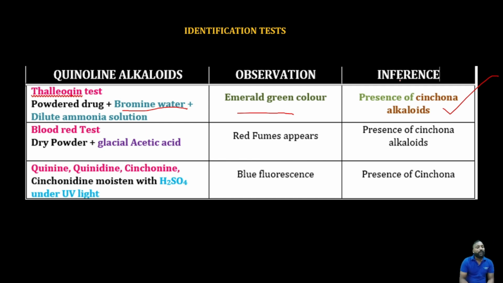And now moving to quinine, quinidine and cinchonidine, the confirmation is the fluorescence test. When we subject these to a fluorescence test with H2SO4, it gives a blue fluorescence that indicates the presence of cinchona. So that's the identification tests: thalleioquin, blood red test, and quinine fluorescence. So this is about cinchona.